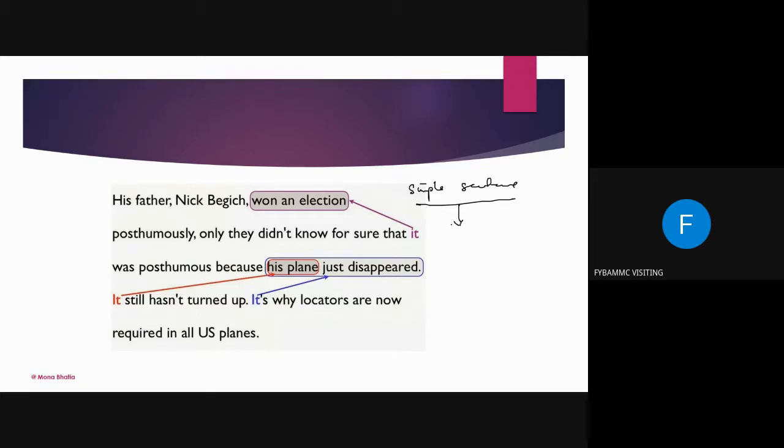If you really want to polish your English, go for foreign authors. Very few Indian authors have mastery of this type of linkage words.